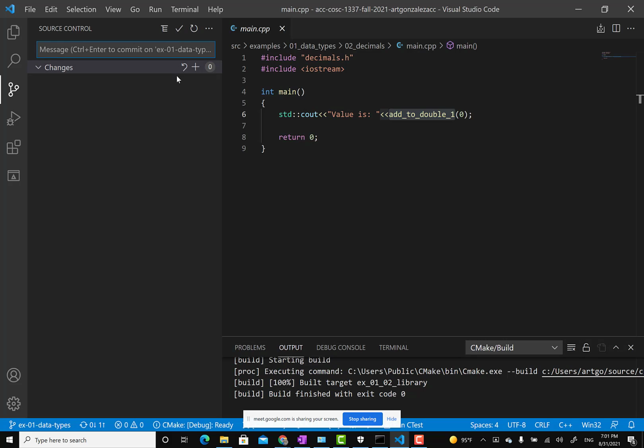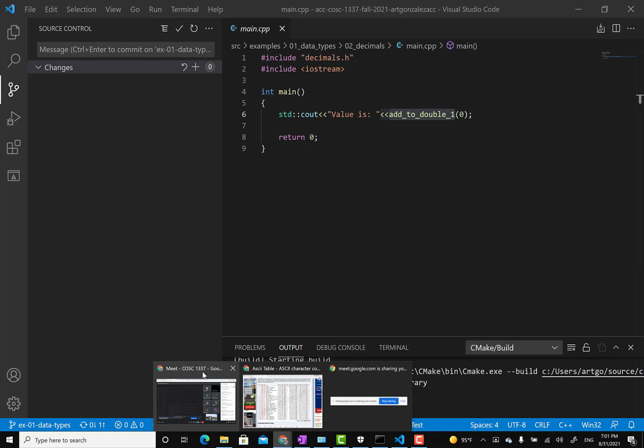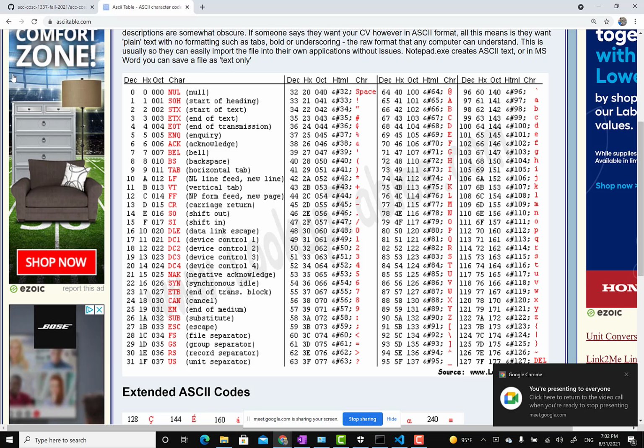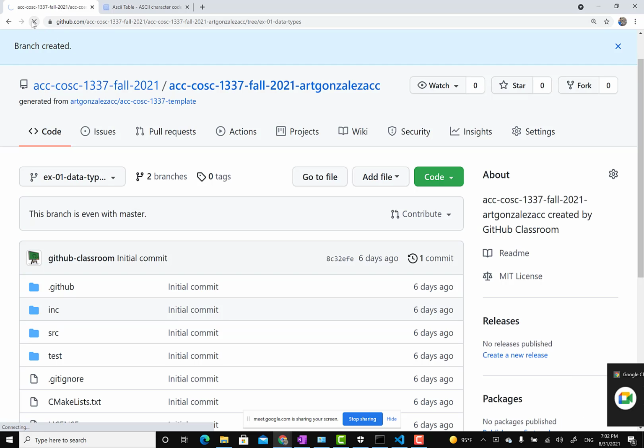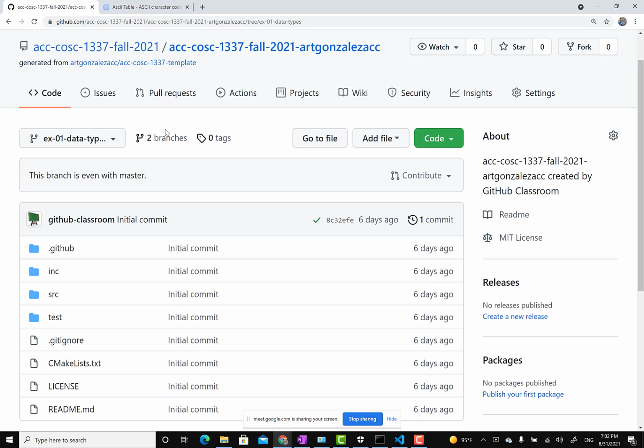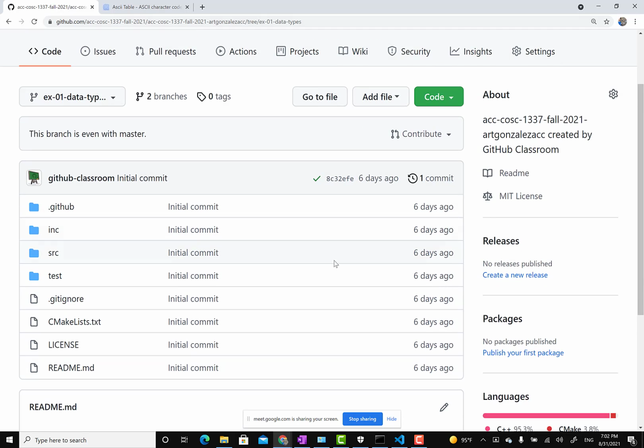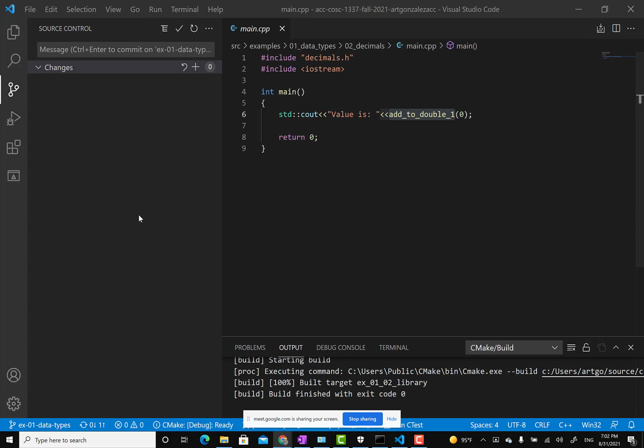So now I want to send them to the cloud. Let me show you what I mean. So refresh. Notice my last commit was 6 days ago. So what I did right now is not in GitHub yet.